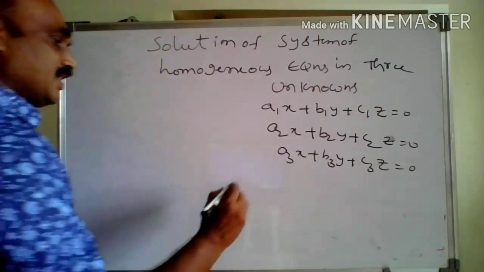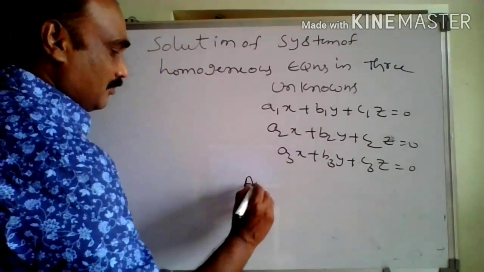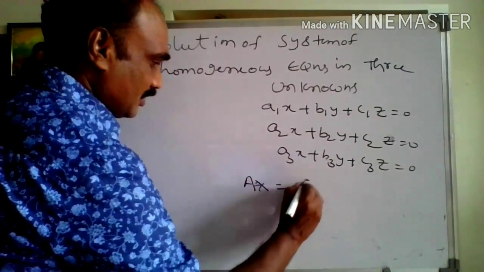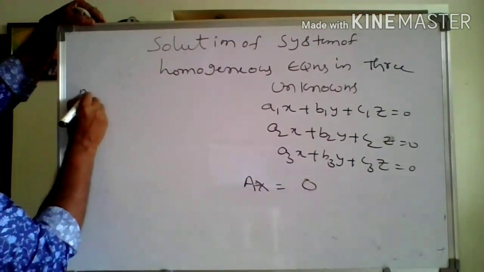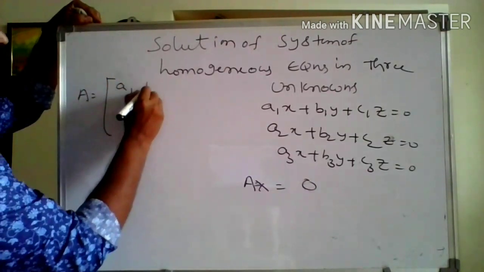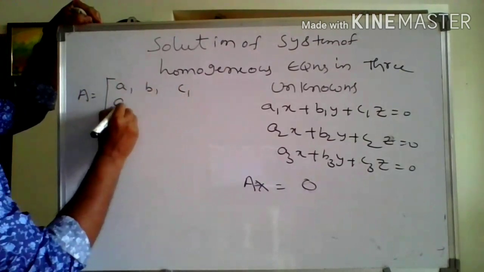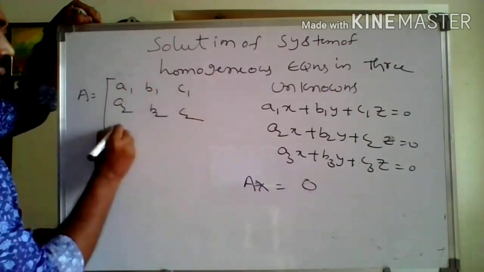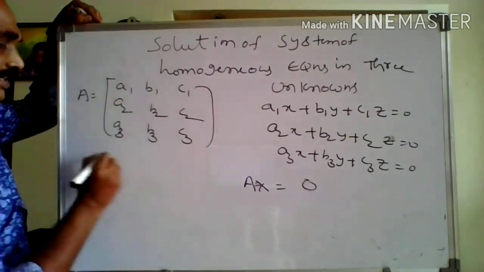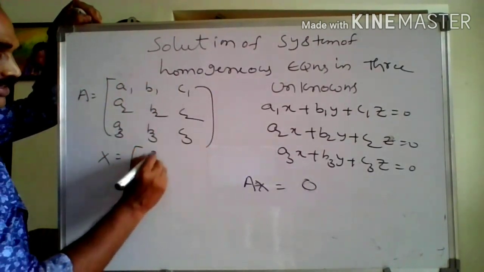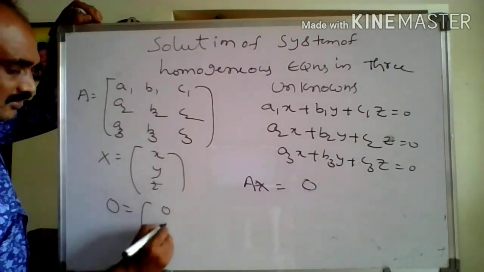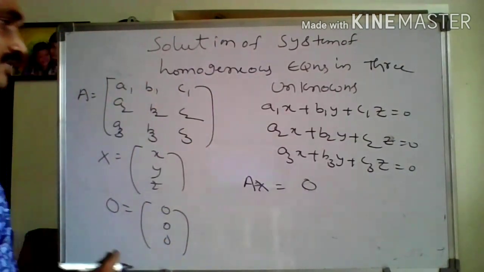This is of the matrix form AX is equal to O, where A is first row a1 b1 c1, second row a2 b2 c2, third row a3 b3 c3. Next, the variable matrix X is equal to the 3 unknowns x y z. Next, the 0 matrix is 0 0 0.